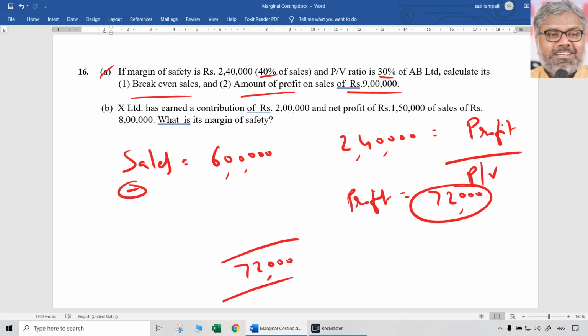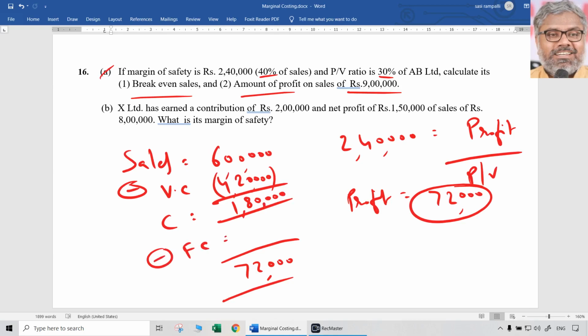We can fill this in simply as a marginal cost sheet. Sales is 6 lakhs. When PV ratio is 30%, variable cost ratio will be 70%. They are complements of each other. So variable cost will be 70% of 6 lakhs, which is 4,20,000. Which means contribution is 6 lakhs minus 4,20,000, that is 1,80,000. But profit we know is 72,000. How is it possible? Only when fixed cost is the balancing figure: 1,80,000 minus 72,000, which is 1,08,000. So fixed cost we got.